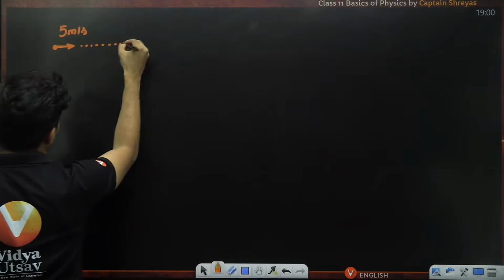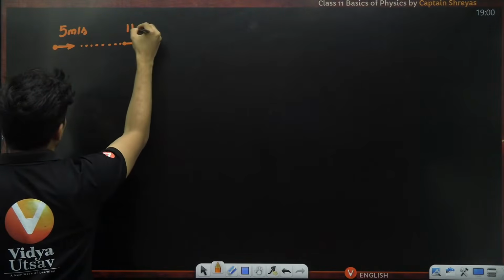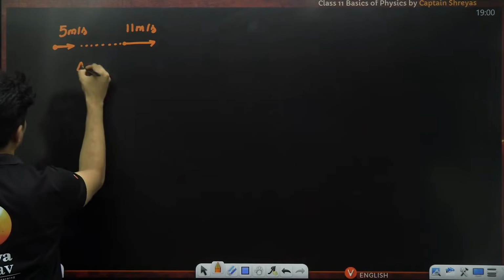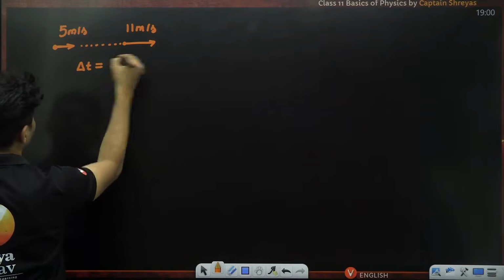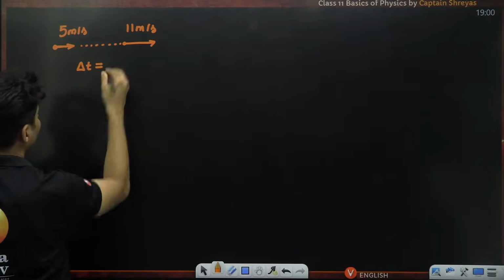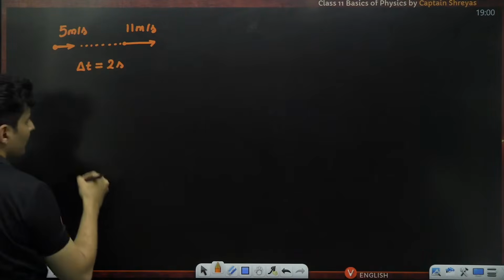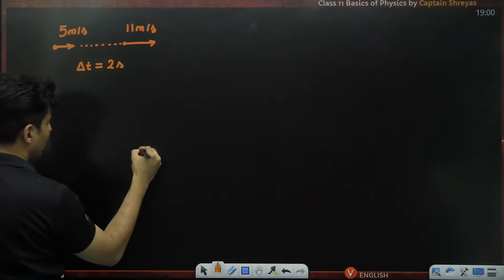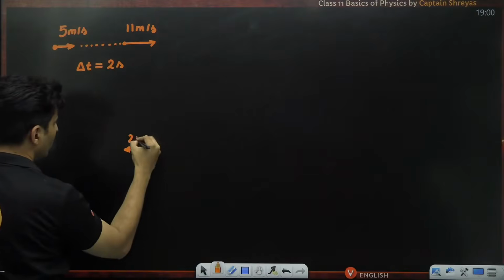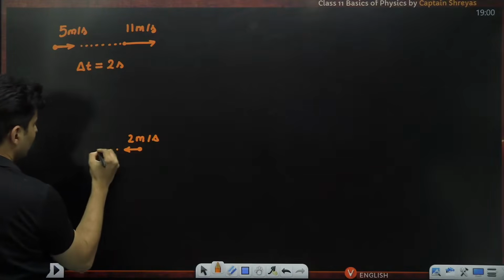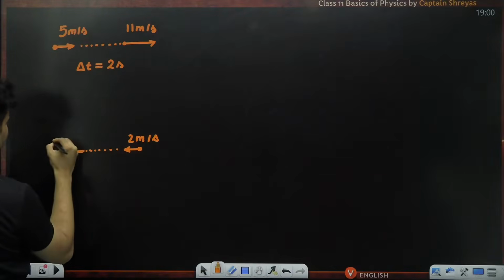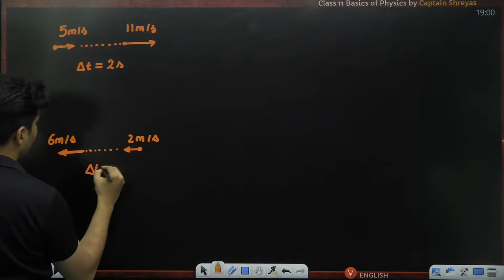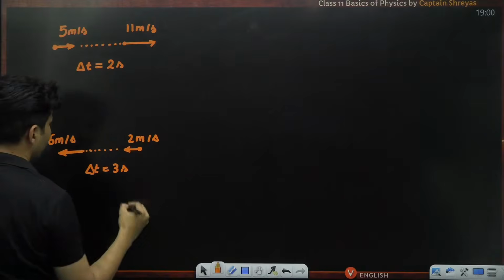After some time, the speed has become 11 meters per second, and the time interval that it took from here to here is, let's say, 2 seconds. Then the next example, over here, there is a car which is going at 2 meters per second. After some time, the velocity becomes, let's say, 6 meters per second, and the interval that it took was, let's say, 3 seconds.